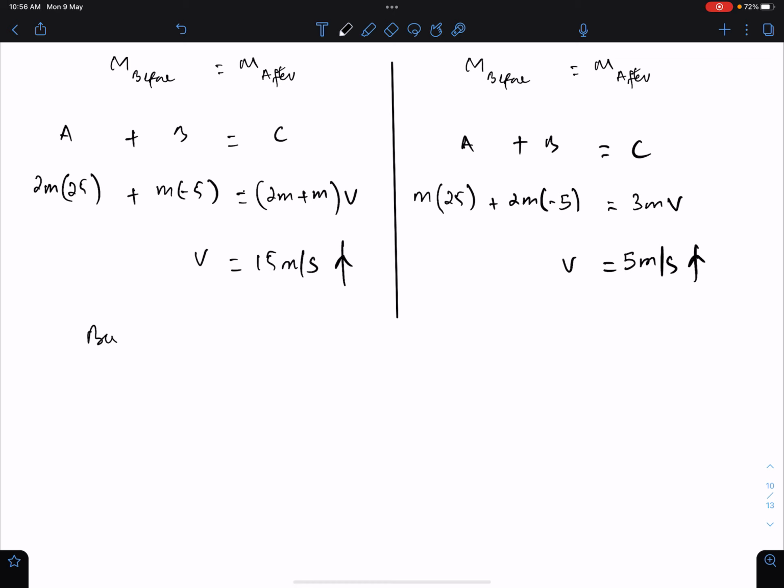But since particle C is moving vertically downwards, its velocity will be -15, because it is moving in this direction, and -5.